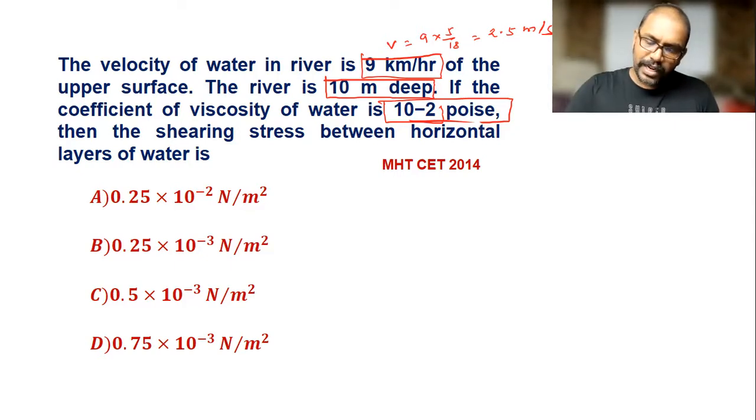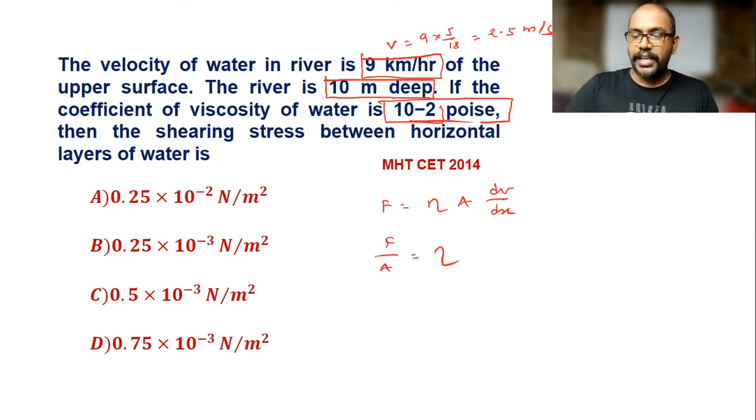So here we know that by Newton's law of viscosity, F is equal to eta A into the velocity gradient. Now here F by A we have to find out. So this is the coefficient of viscosity into dV by dx, I can write V by x. So this is V, 9 kilometer per hour means 2.5 meter per second, and x I can use here 10.